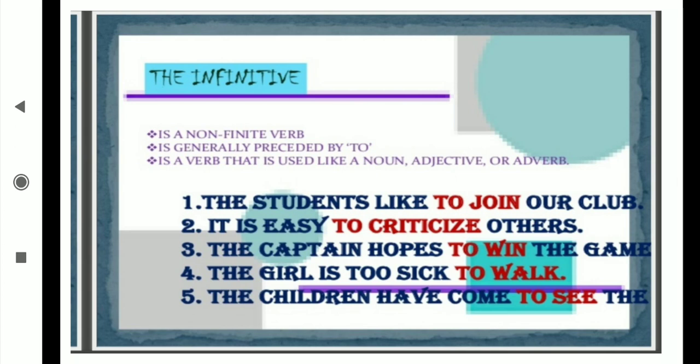And which finite verbs are there in these sentences, students? Can you identify? Yes: like, is, hopes, is, have come. These are which verbs? Finite verbs, because these change according to the subject, and they come under the category of tense. But these, to join, to criticize, to win, to walk, to see, are not changing according to the subject, and they are not in the form of tense also. That's why they will go for the infinitive.